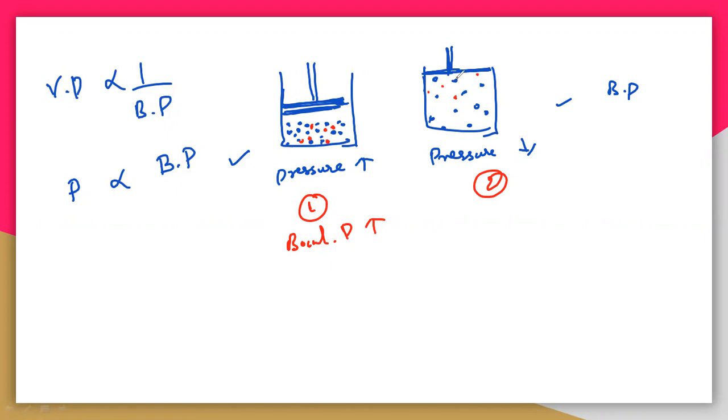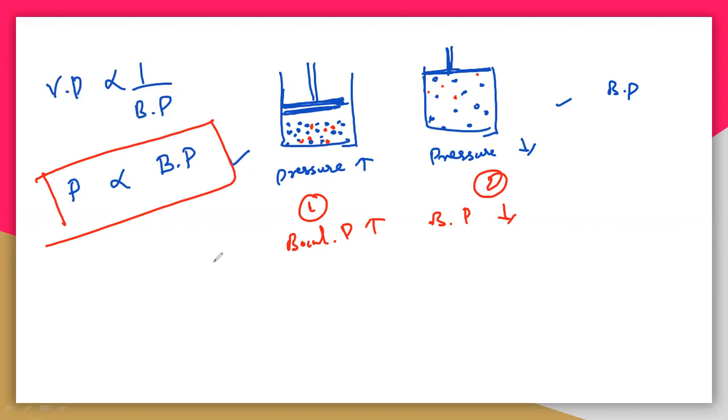So the molecules are moving freely, so we are decreasing the pressure very much. When we decrease the pressure, the temperature required to vaporize, to boil that particular liquid, is also very low. Here the boiling point is very low. So you must understand that pressure is directly related to the boiling point. That is the case with the pressure.